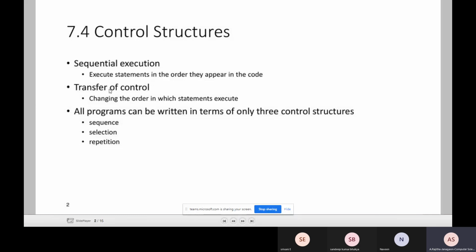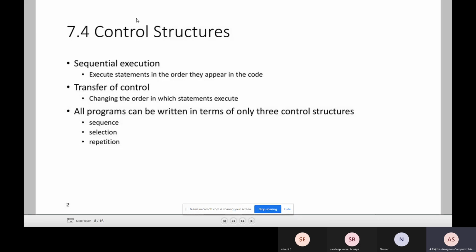Whatever the order you write, in that order only the execution happens. That means execute statements in the order they appear in the code. That is sequential execution. And coming to the transfer of control, sometimes we change the order of code based on our decisions or based on our conditions. That is changing the order in which the statements execute.